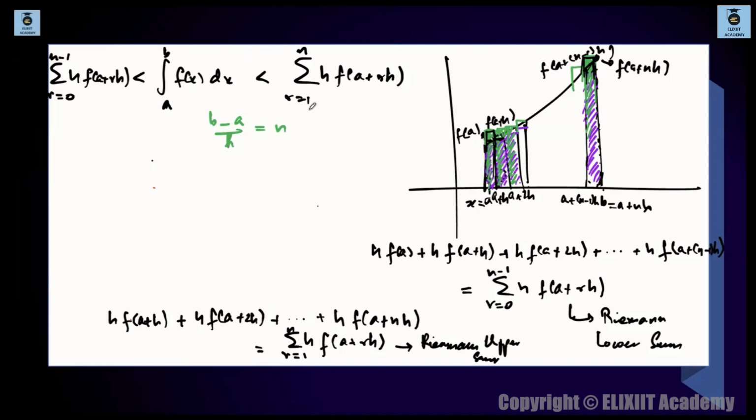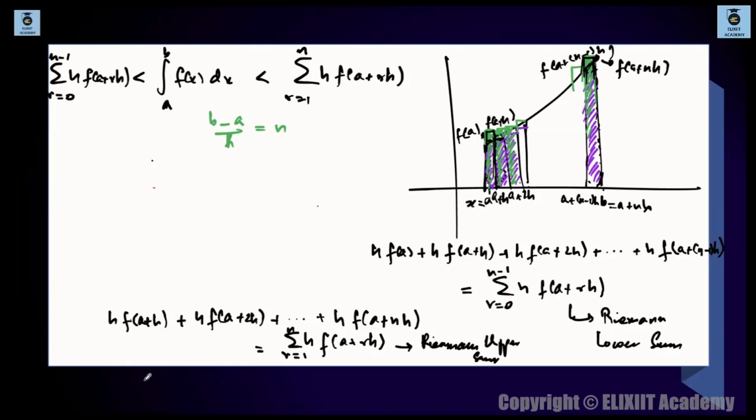If I decrease the size of h, then slowly the strips will start compiling within this region, under this curve.